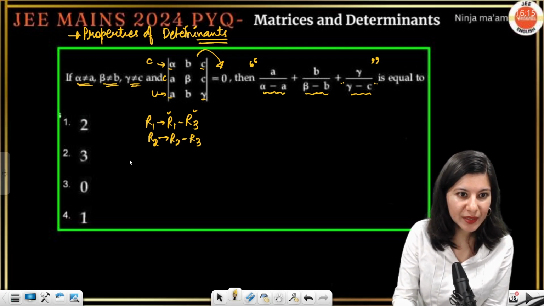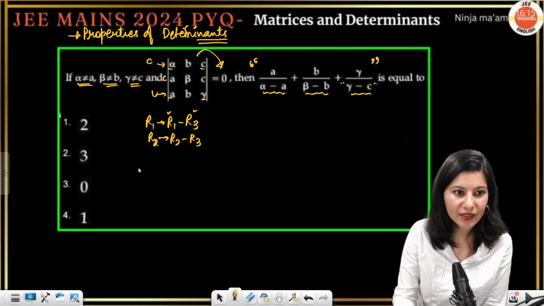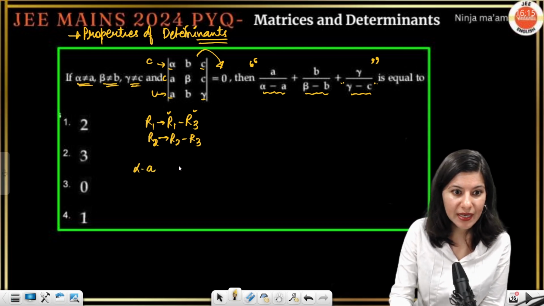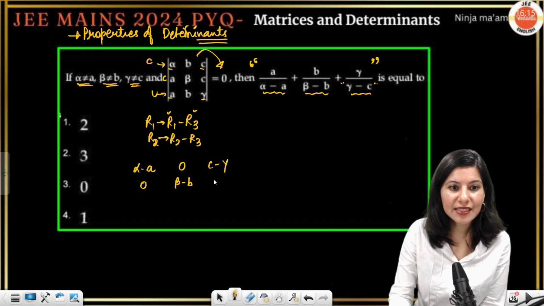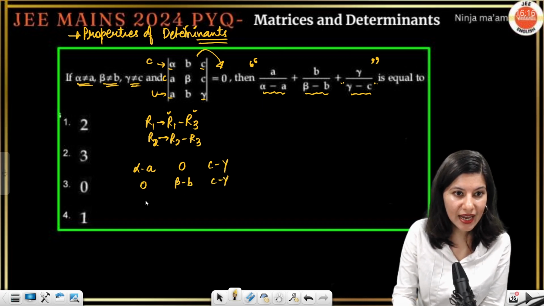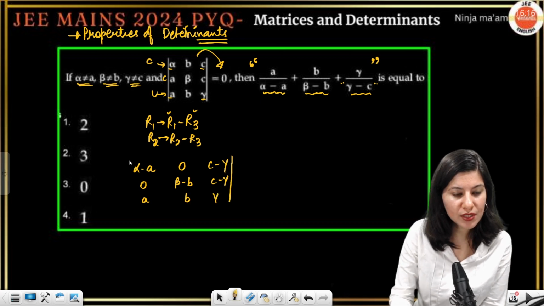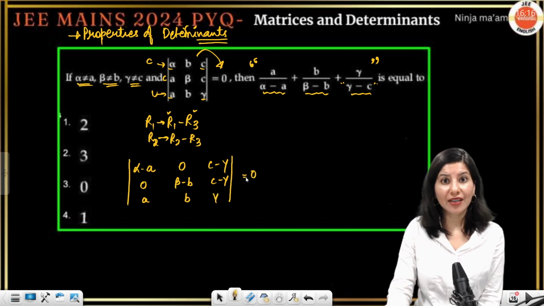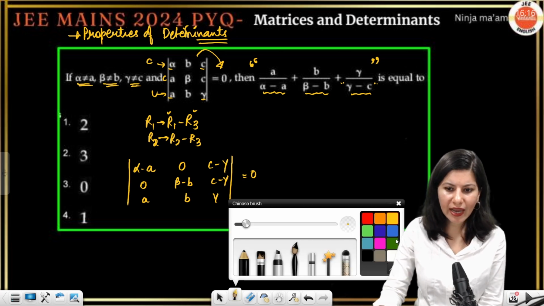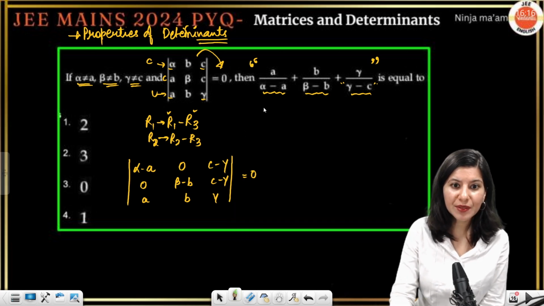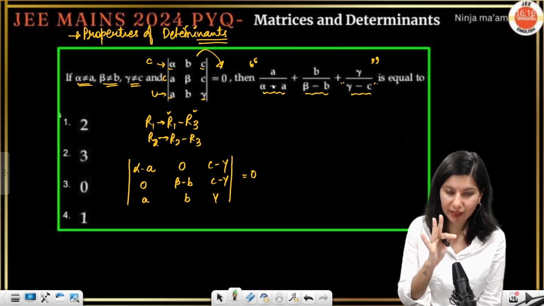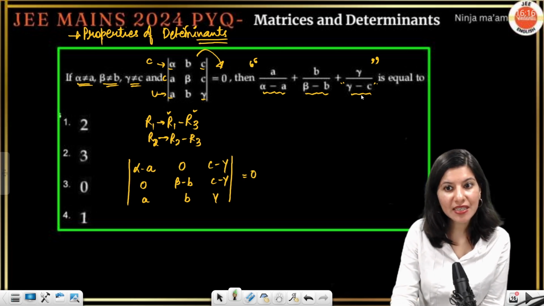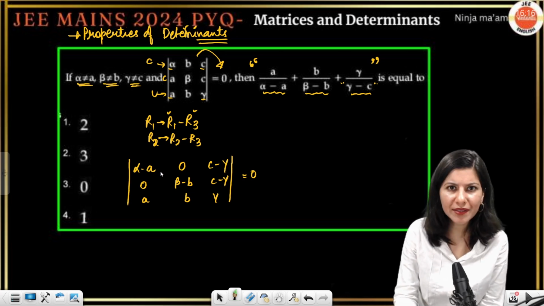Let's do that. So it is going to become R1 minus R3. Alpha minus a will be in row number 1, b minus b will be 0, c minus gamma in row number 1. What about row number 2? a minus a will be 0, this is beta minus b, this is c minus gamma again, and this is a, b, gamma. Now there are two options. If you want to expand it, do it right away. Or, because you already know alpha minus a is in the denominator, you can take three things common: alpha minus a, beta minus b, gamma minus c from this very determinant. Or you can open it right here.